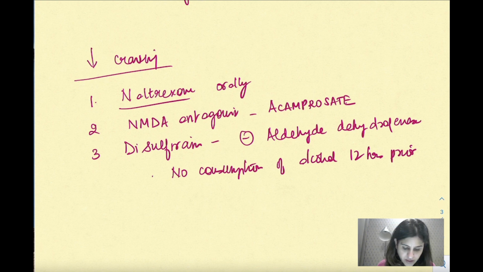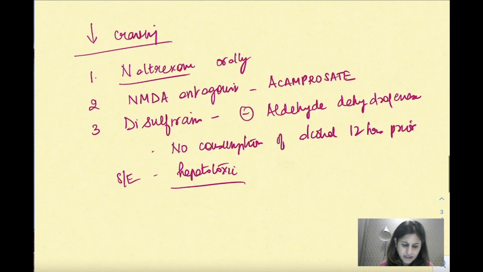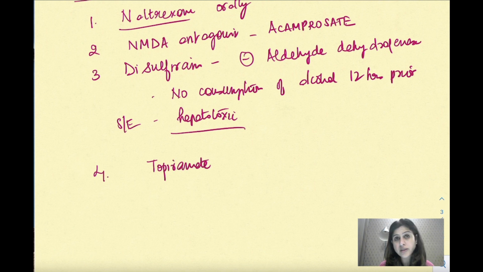Okay. Then you have to be cautious. Regarding its side effects, it is hepatotoxic. So in liver disease or in patients of diabetes mellitus, we have to be very careful when you're prescribing this drug. So disulfiram is another drug which can decrease the craving. Then there are certain miscellaneous drugs like topiramate. It is also an anti-epileptic, but it also decreases craving. Okay? Then ondansetron.